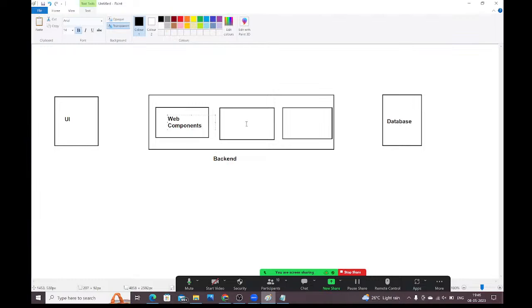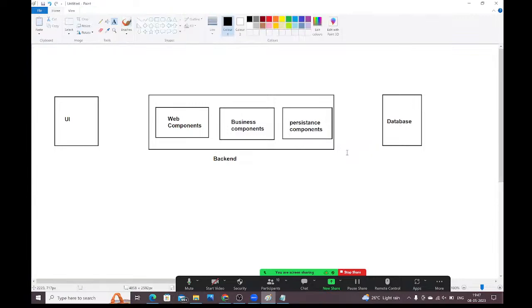Web components are available. Business components are available. Persistence components are available. So like this, we have the backend component, guys. Next, the database.